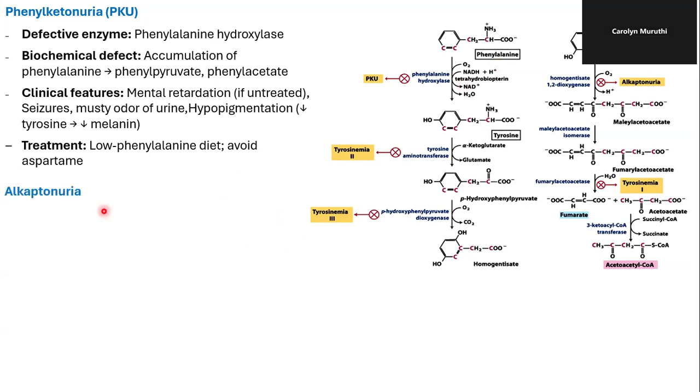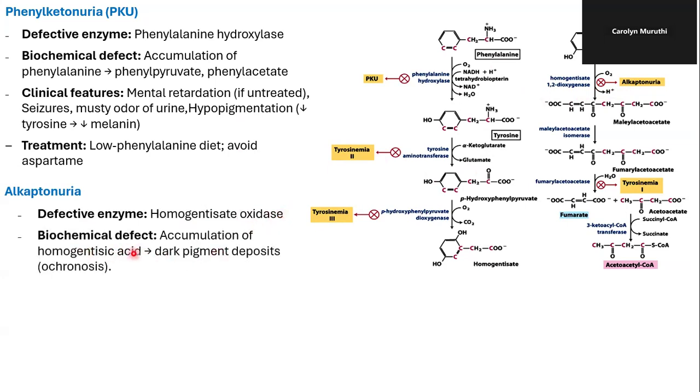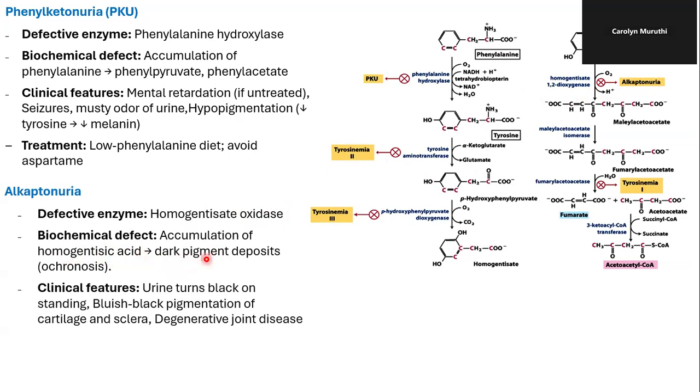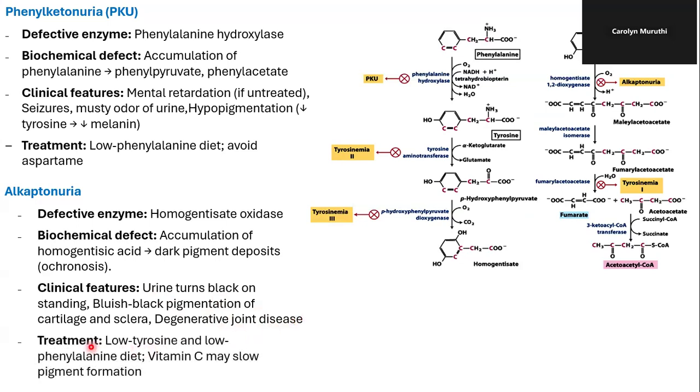We have also alkaptonuria, which is as a result of a defective enzyme that is an oxidase, and this will result in accumulation of homogentisic acid, bringing about dark pigmentation, therefore urine turns black on standing. It will also result in degenerative joint diseases. Treatments: low tyrosine, low phenylalanine diet, and also vitamin C may slow pigment formation.